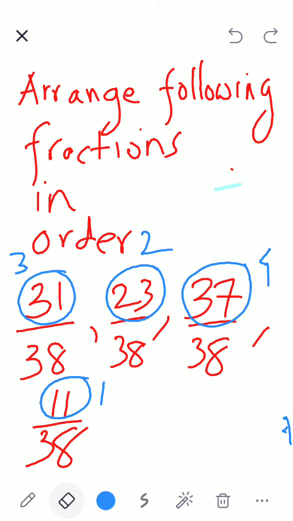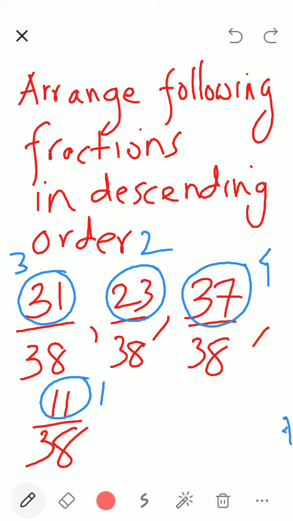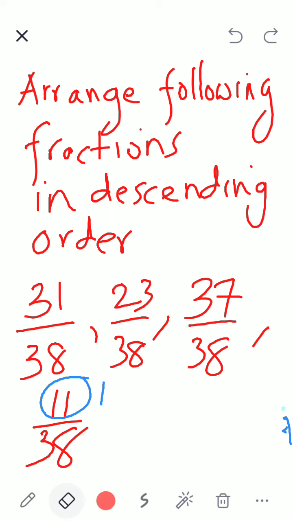Put for me in descending order, big to small. Quickly, children, in 30 seconds. Same fractions. Put for me in descending order. Big to small.